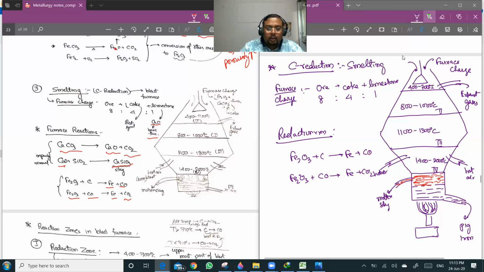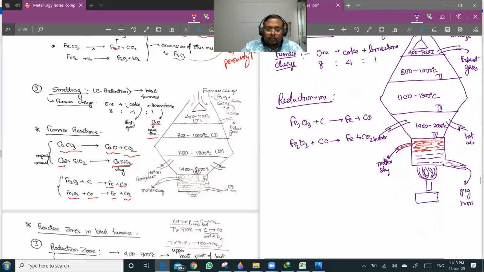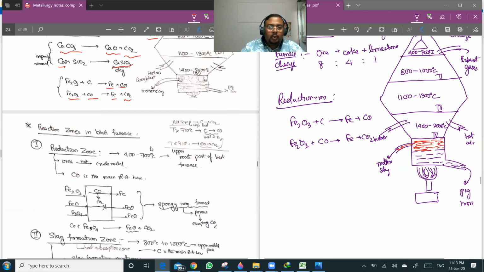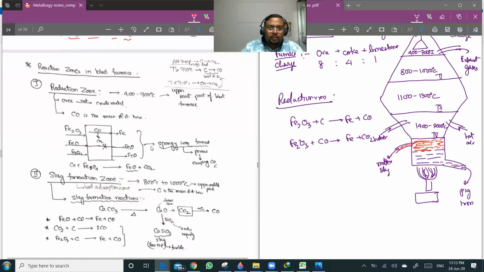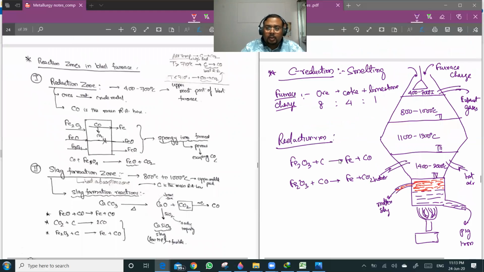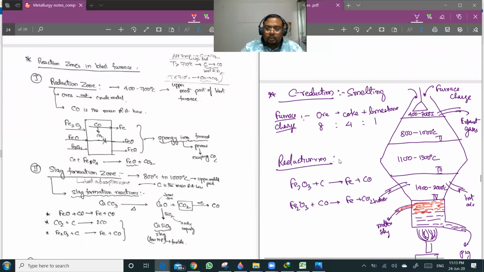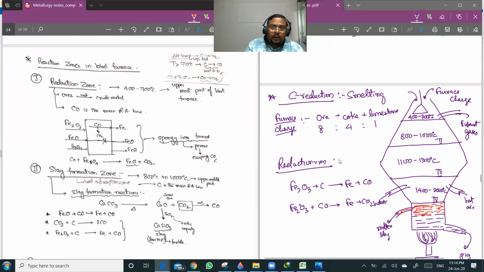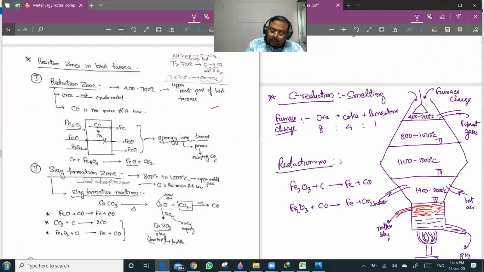So let us talk about the reactions taking place in different zones. The reaction zones in the blast furnace. The blast furnace is in front of you. Now we have discussed in the previous chapter that for higher temperatures, T greater than 710 degrees centigrade, carbon going to CO is the best reducing agent.